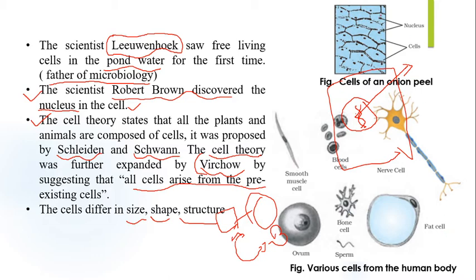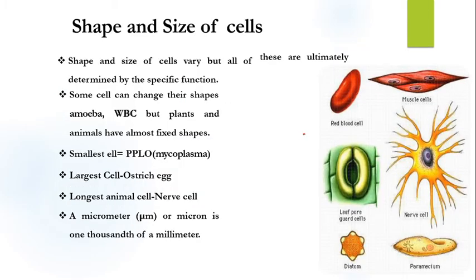And here, if you see the peel of the onion inside the compound microscope, you can visualize that these are all cells, and at the center of the cell there is a nucleus. Now these are also types of cells: red blood cells, muscle cells, nerve cells, and leaf guard cells, which control the activity of stomata. Stomata, what is stomata? These are tiny pores present on the leaf surface.